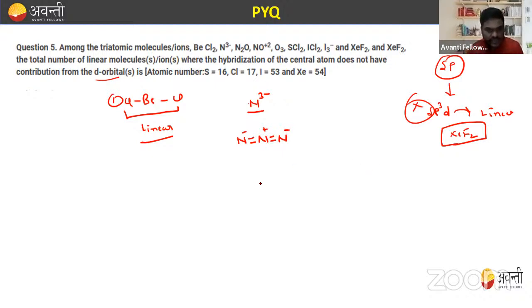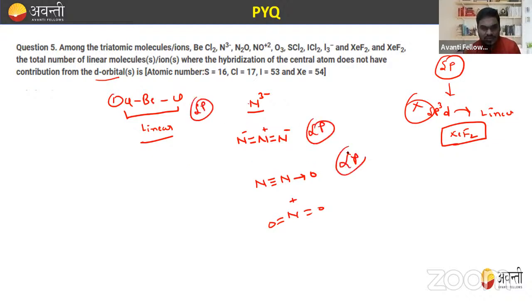Let's draw the structure of N2O. This is N, N, and this is O. Now NO2 plus, we all know we draw the structure like this. These are all linear molecules because in all cases they have sp hybridization. They all are linear. I hope this is clear to you. Why are they all linear in nature?